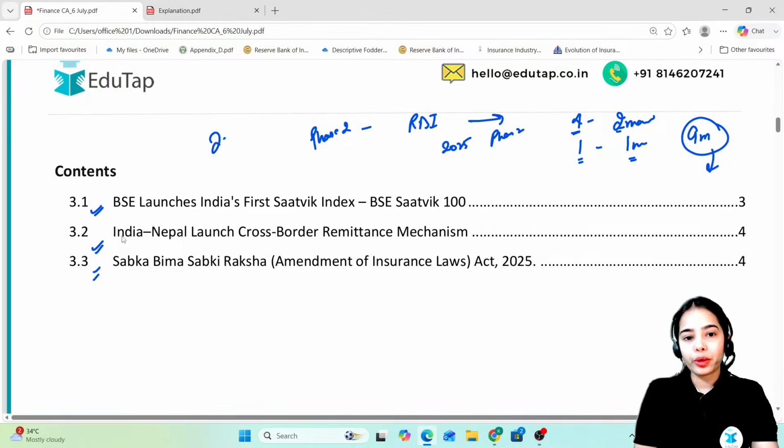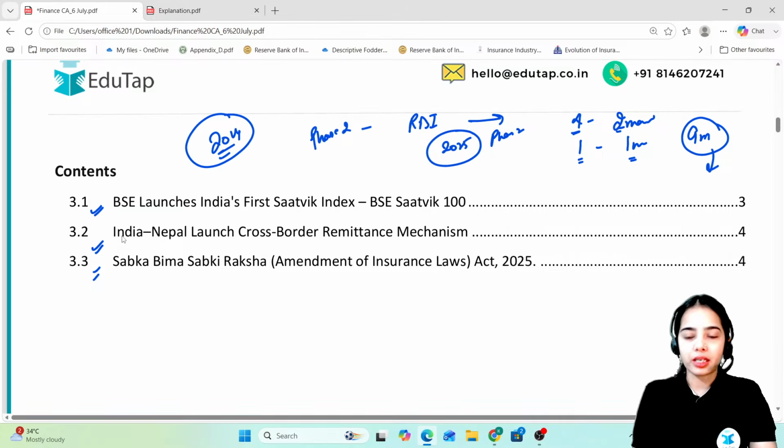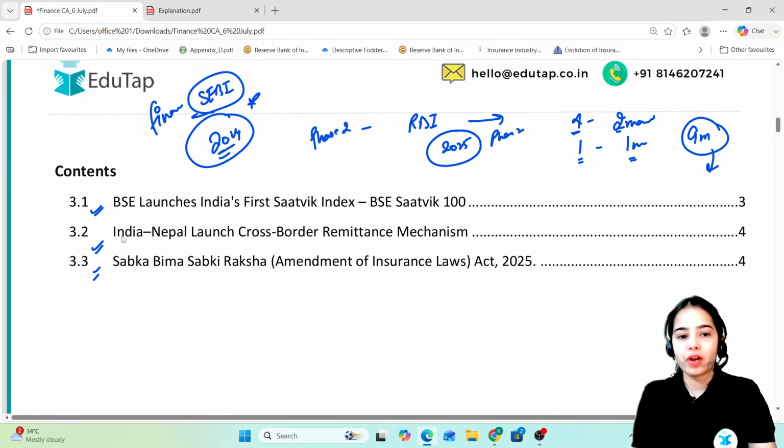Now in 2024 also, not only in 2025, we have seen this pattern that there were a number of questions from the finance current affairs, from the SEBI articles, and such. So basically the finance current affairs are important from the examination perspective, and in today's session we are going to discuss the 3 important finance current affairs.